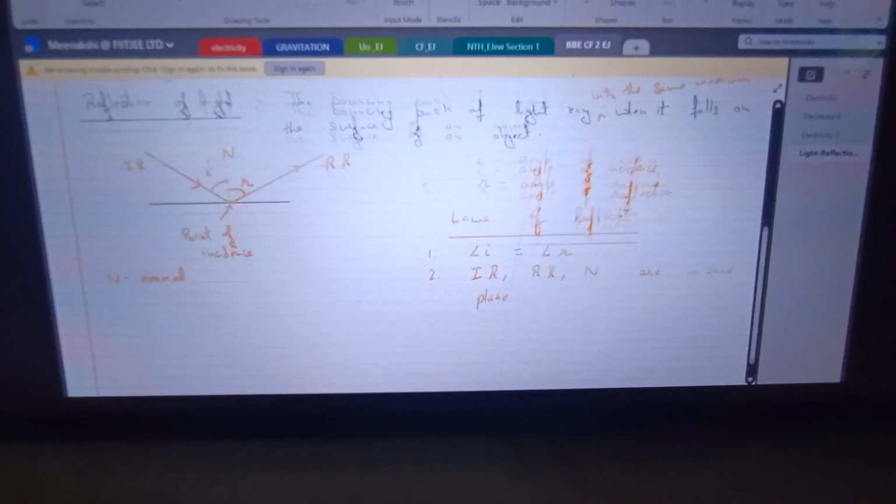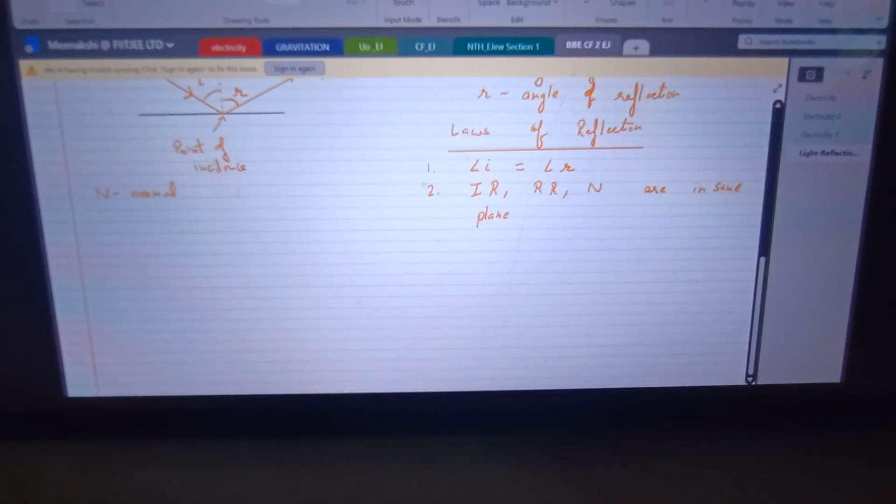In nature, there are two types of reflection which we observe. One is called regular reflection. Regular reflection is also referred to as specular.